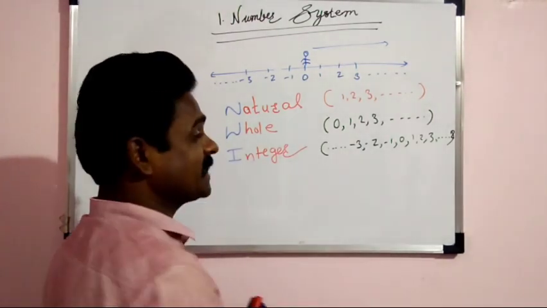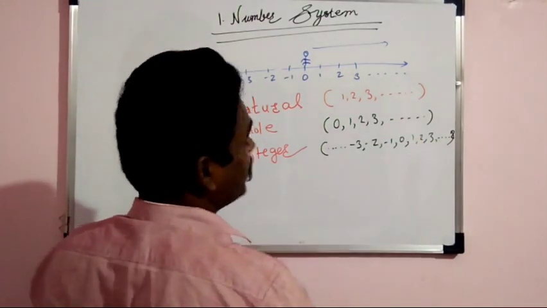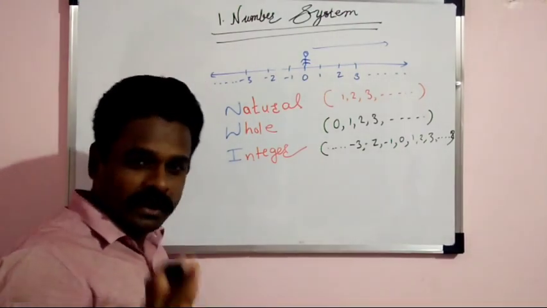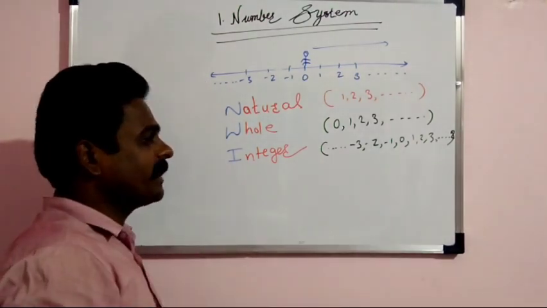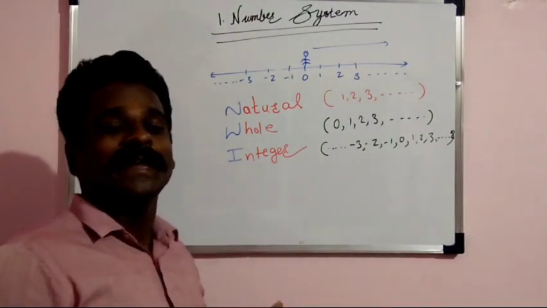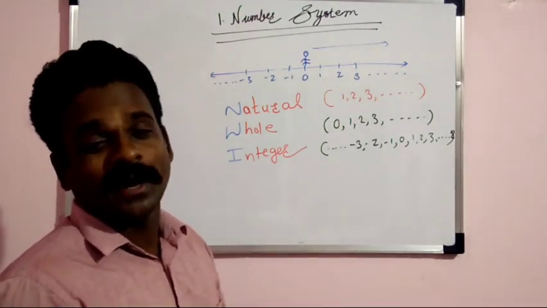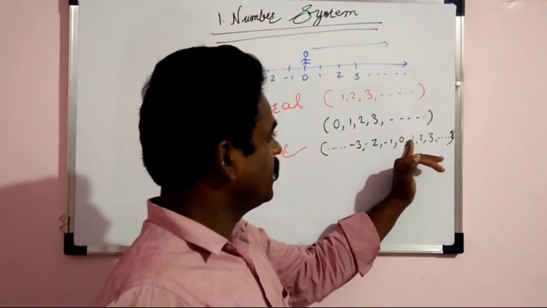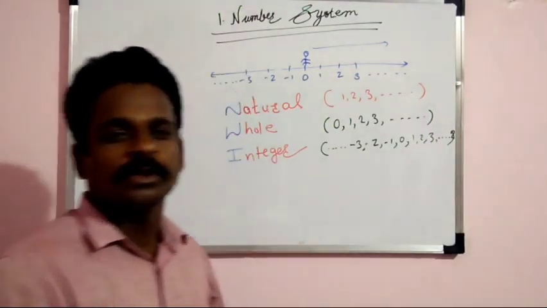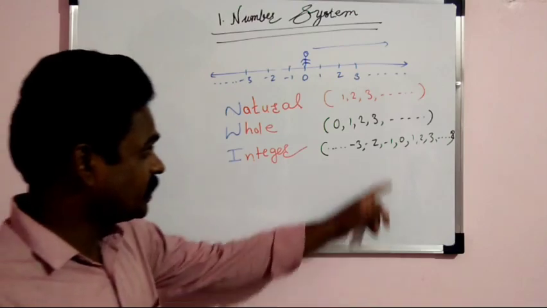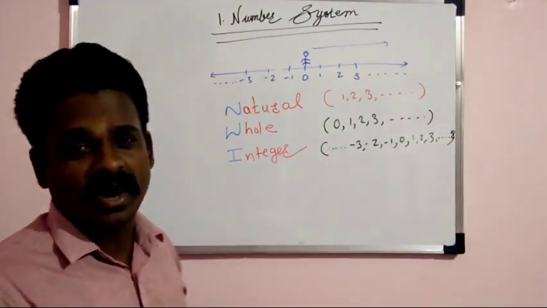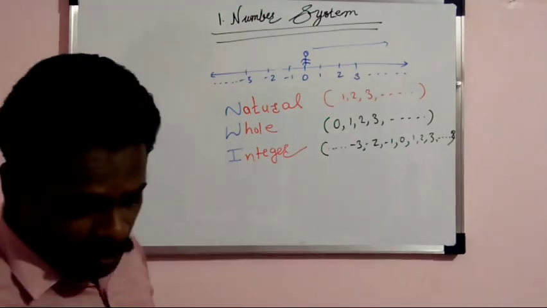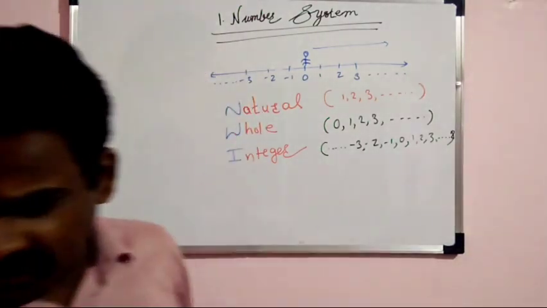Integers are always positive and negative. Okay, so 0 is neither positive nor negative. Whenever we come across a term like non-negative integers, at that time we have to consider only 1, 2, 3 and so on. Okay, positive integers, we have to consider only 1, 2, 3 and so on. Okay, fine, no problem.